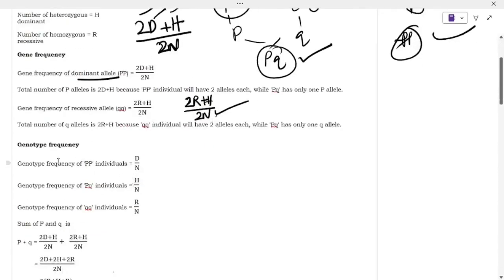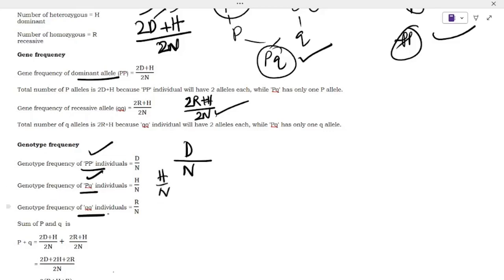This is with respect to gene frequency. Next we'll move on to genotype frequency. You can calculate genotype frequency by using this here. Number of dominant individuals divided by the total number of the population. This is with respect to PP, that means homozygous dominant. Next one is heterozygous frequency, which is equal to heterozygous divided by the total number of population. Then the homozygous recessive population: recessive divided by the total number of population.